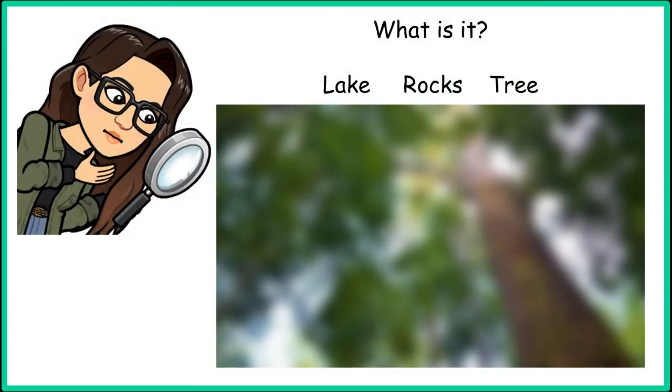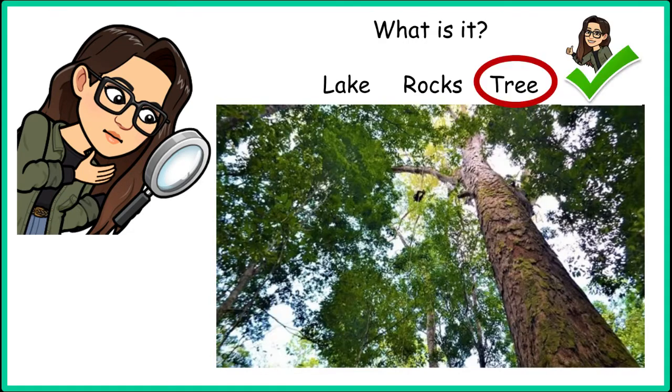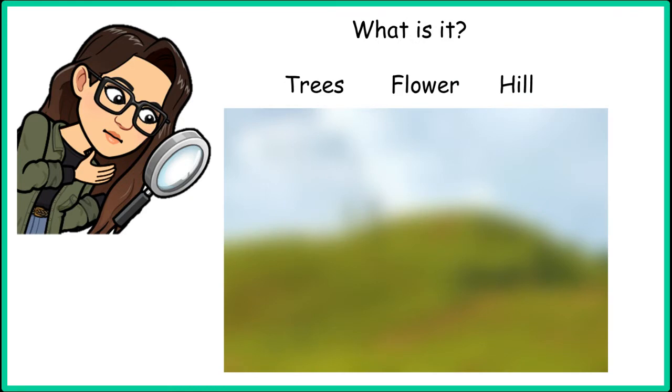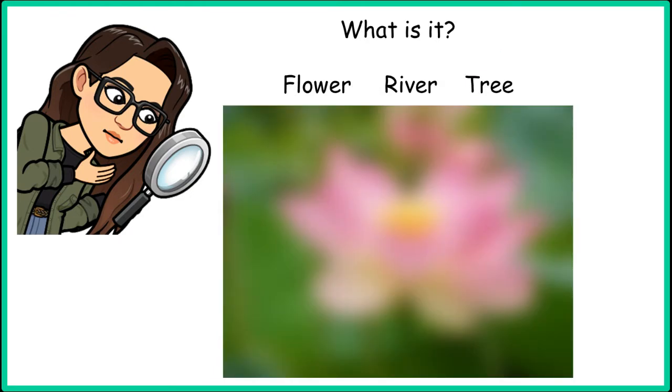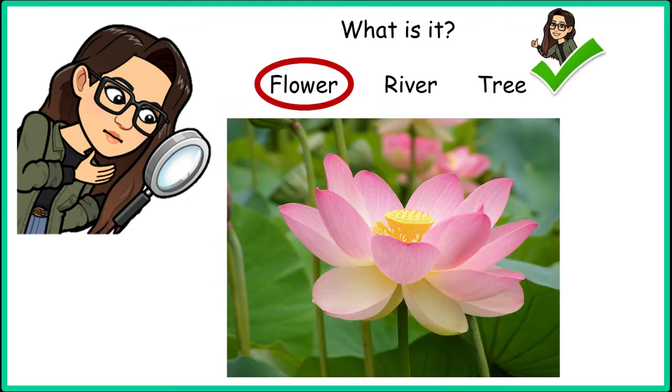What is it? A lake? Rocks? A tree? It is a tree. What is it? Trees? A flower? A hill? It's a hill. What is it? A flower? A river? A tree? It's a flower.